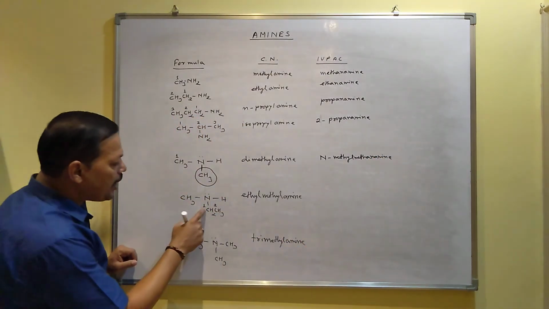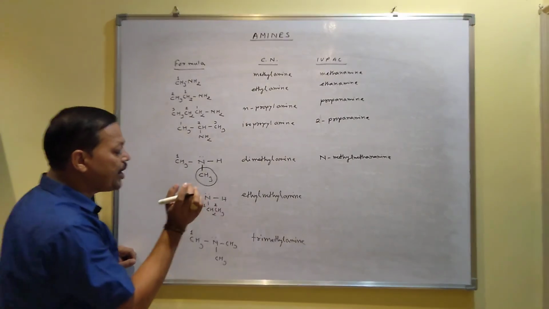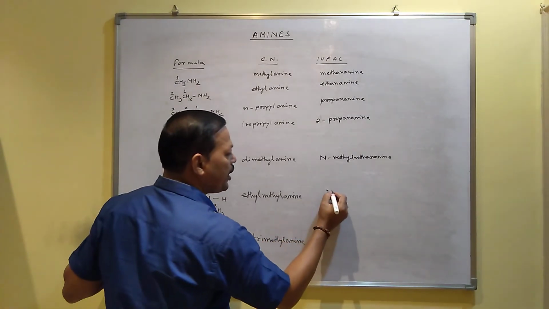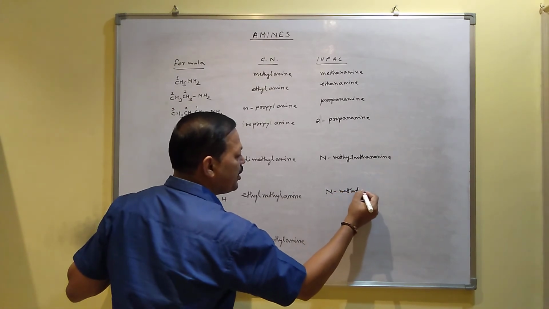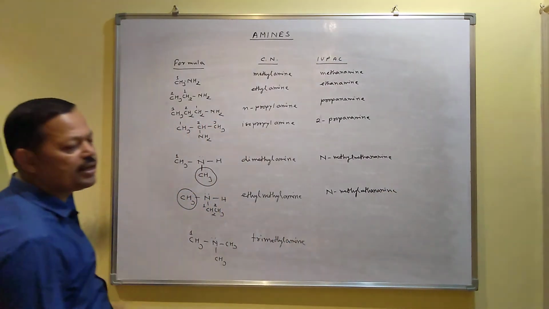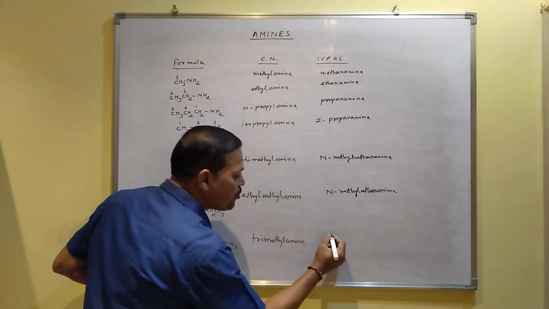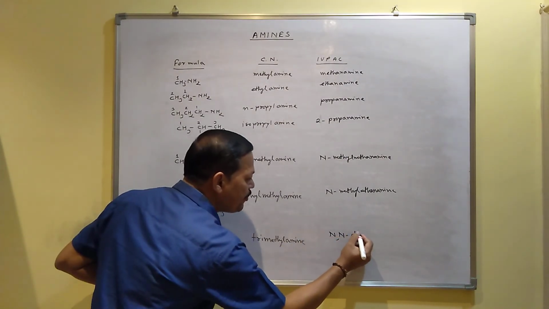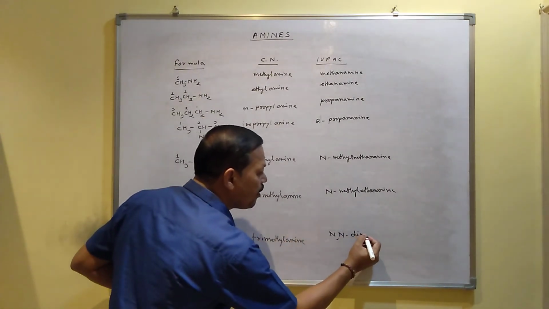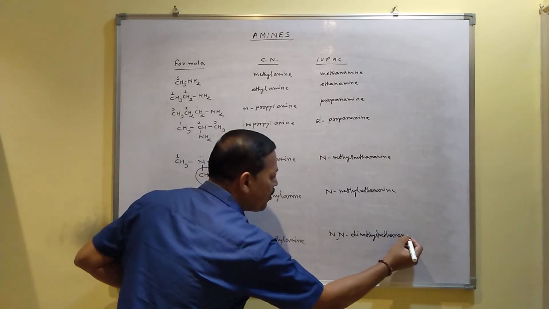Here also, how many carbon in numbering? Ethane. I mean 2 carbon, ethane. So its name will be ethanamine. And this methyl will be branched, which is called N-methyl. So N-methyl ethanamine. And there will be 2 branching here, both joined with nitrogen. That's why you have to write N, N dimethyl, like 2,2-dimethyl, like this you write for 2 times, N, N dimethyl, and numbering 1 carbon, that's why methanamine.